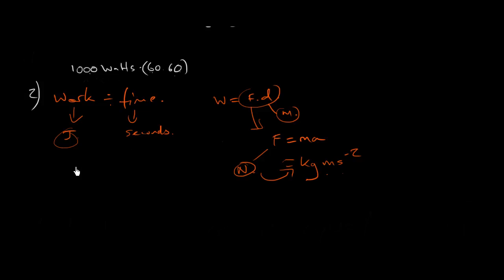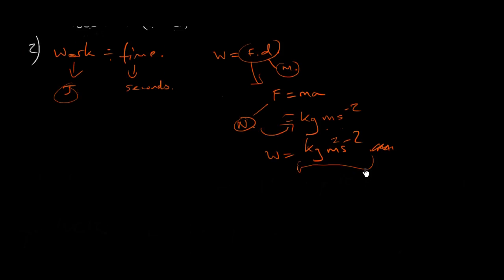Okay, so we need work divided by time. From work, we can get it from force times distance, and force we have this one here, and distance is meters. So if we want to get work done, we need the force, which is kilogram meters per second squared, times the distance, which is meters, so we need to multiply this by meters again, and now we have work. So instead of putting it here, we can just put it here as meters squared, take it away from here. So now we have work, but we didn't want work, we wanted work divided by time. So in other words, we need another second, divide by seconds again.